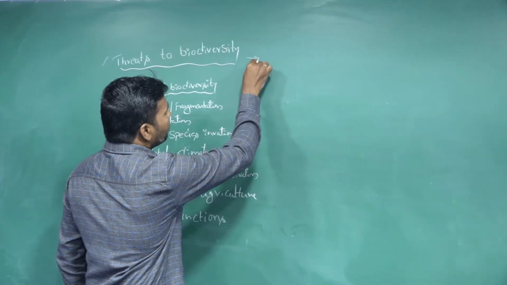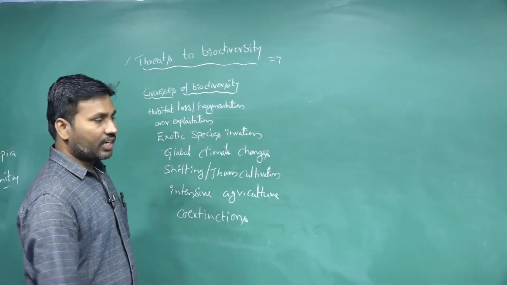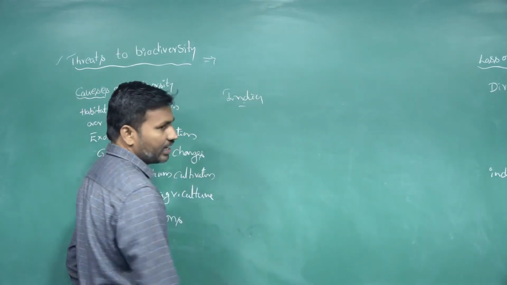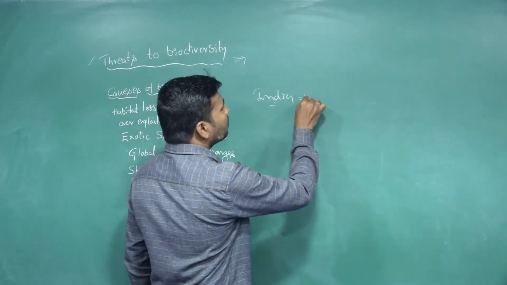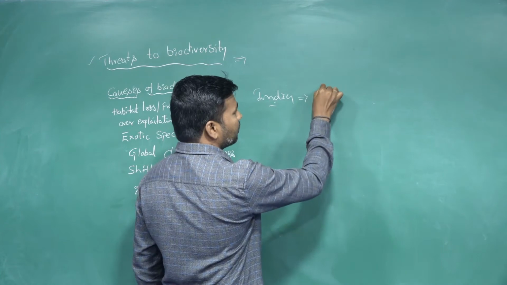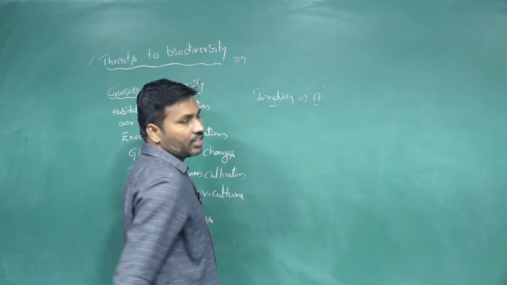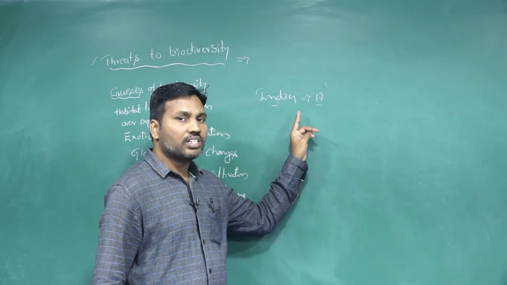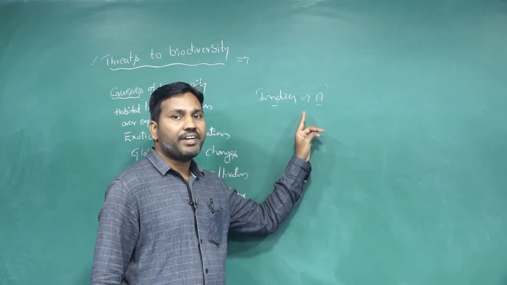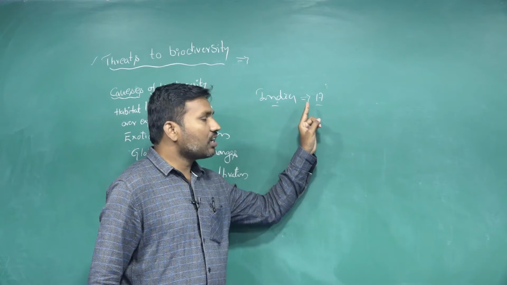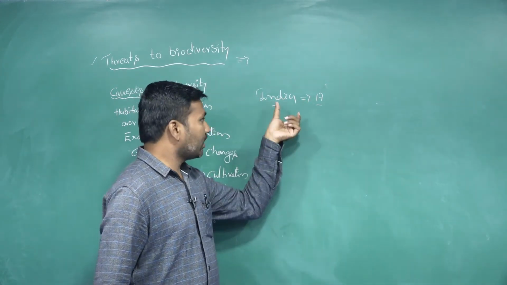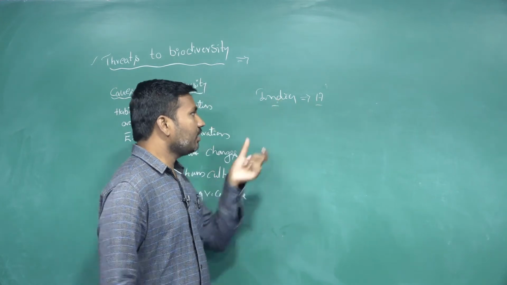Generally, biodiversity and the threats of biodiversity are taken in India. India we are taking among 17 countries, the largest biodiversity countries. These are called hotspots. The 17 biodiversity hotspots. India is one of the countries we are taking.